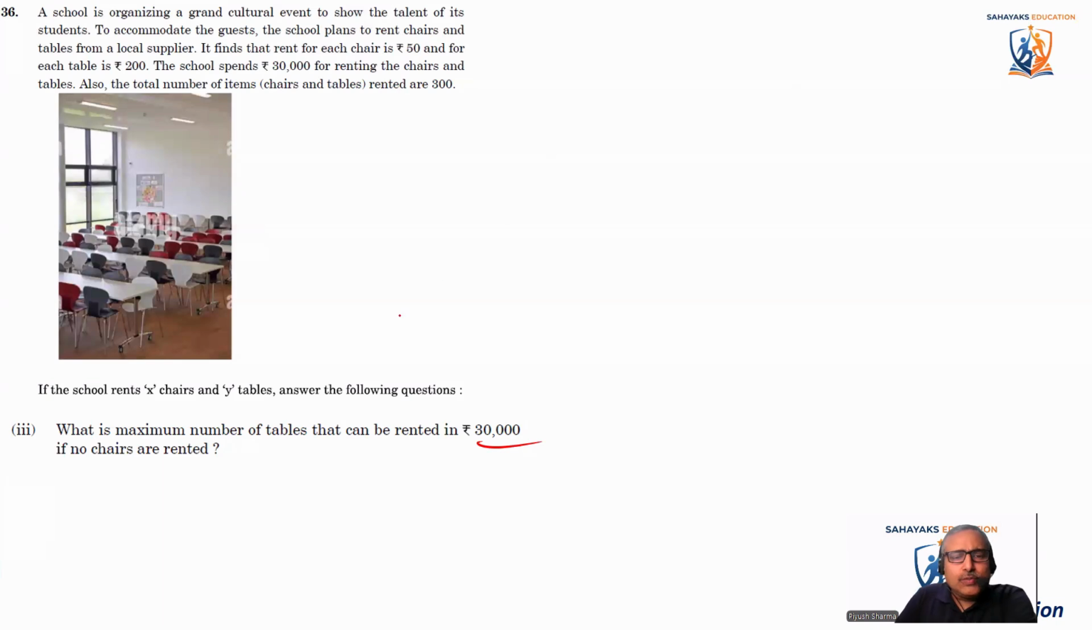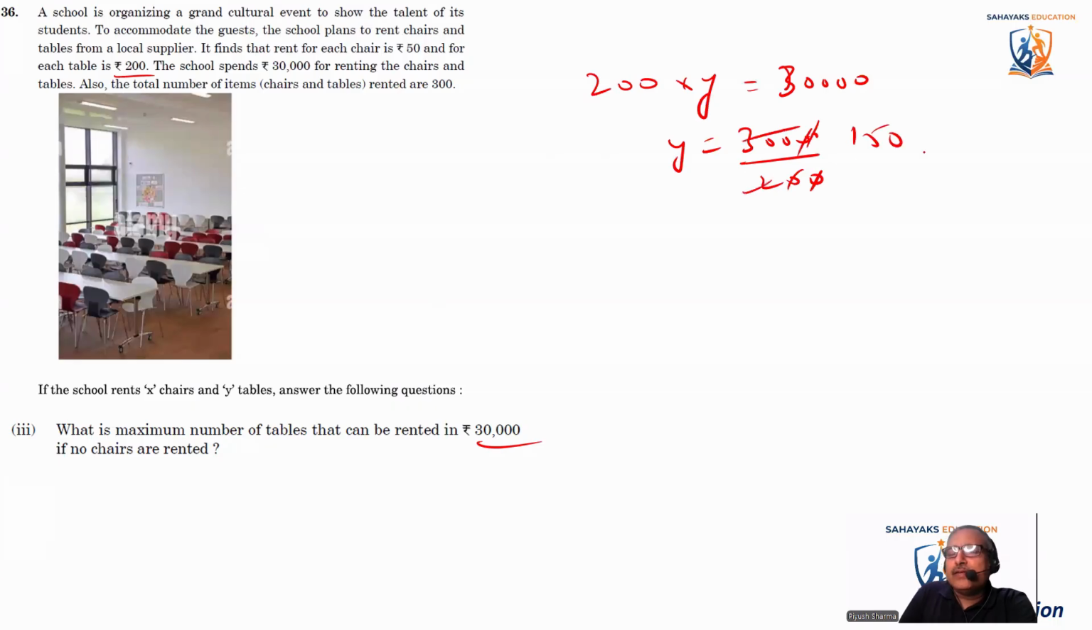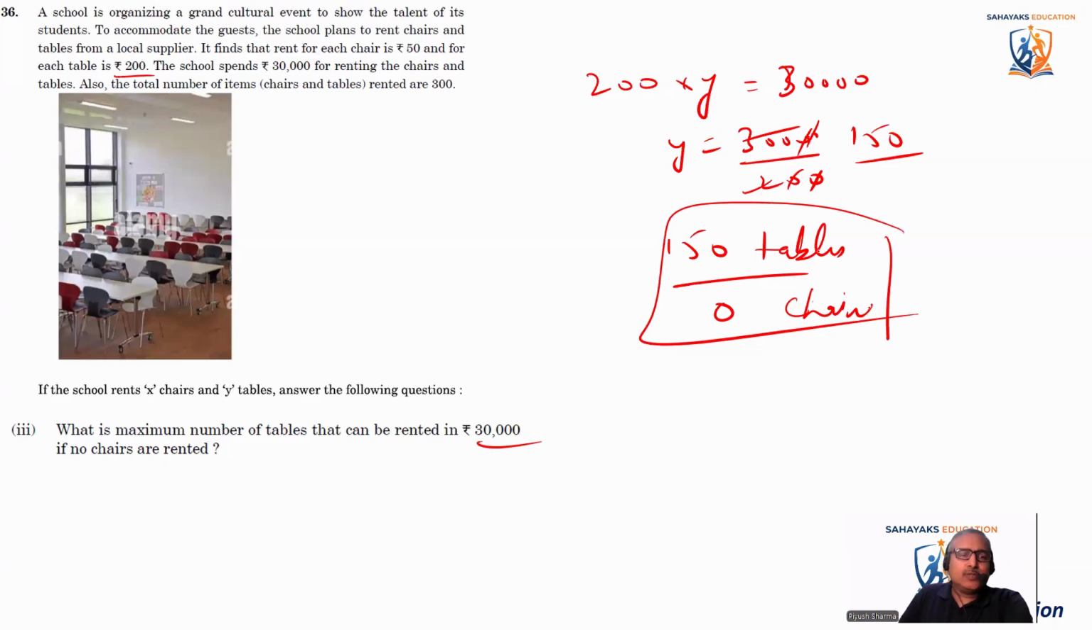Okay, so they want to know what is the maximum number of tables we can take if we are renting only tables. So what is the price of a table? The price of a table is 200 rupees. So I can say 200 into Y should be equal to 30,000. So Y should be equal to 30,000 divided by 200. It comes out as 150. So basically 150 tables and 0 chairs. Okay, so this is what comes out.